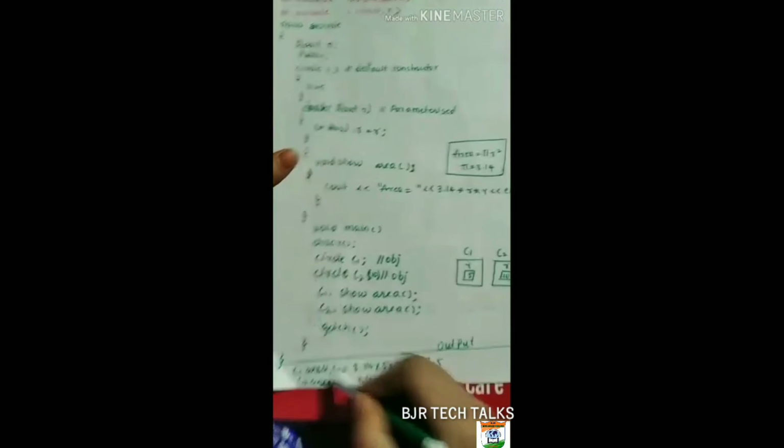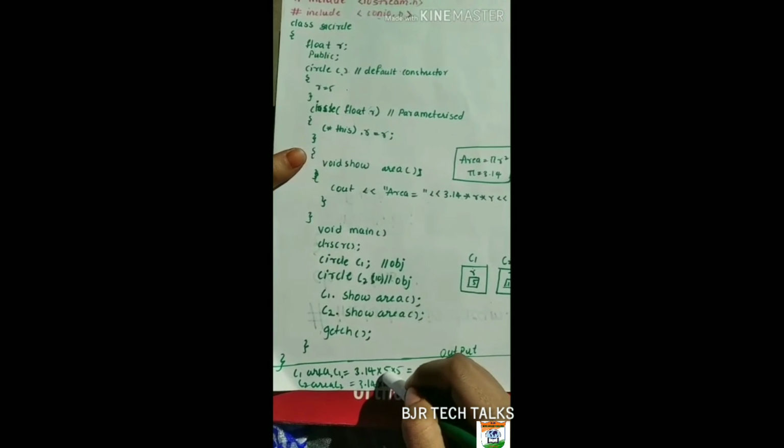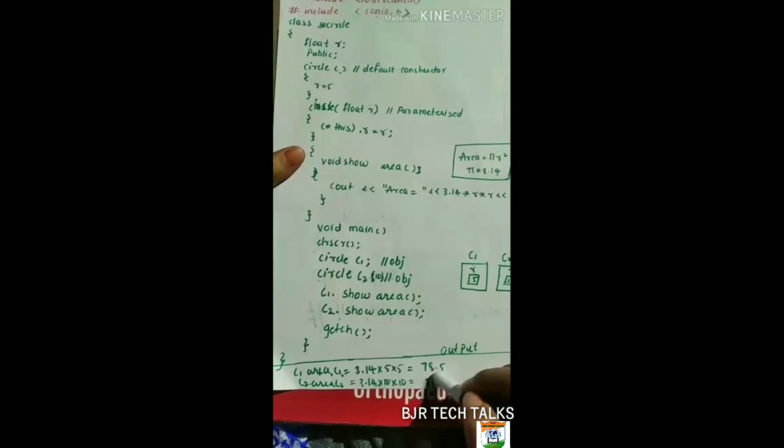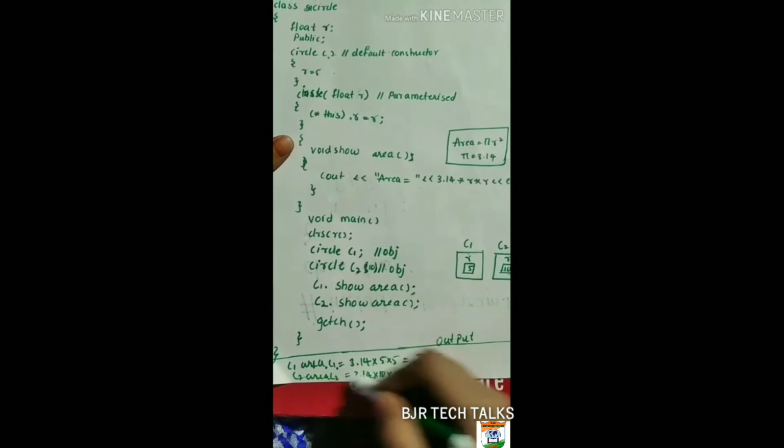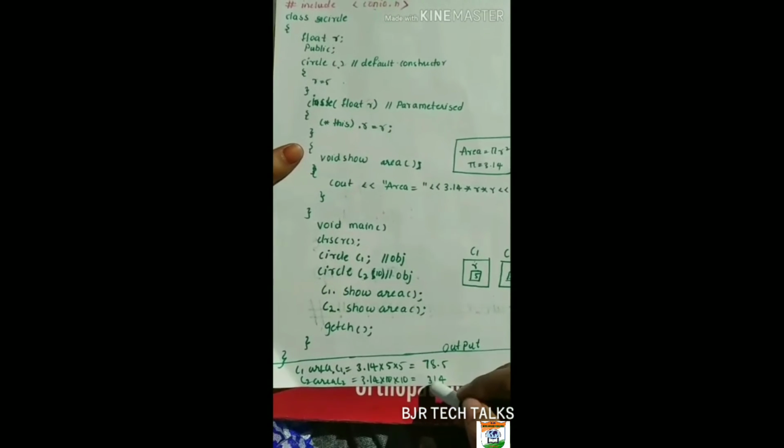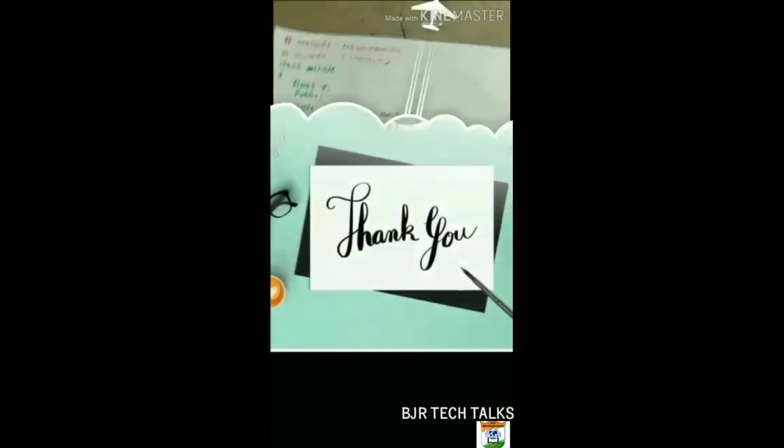getch. The output will be C1 area equal to 3.14 into 5 into 5, which is 78.5, and C2 area, which is 3.14 into 10 into 10, 314. This is the example for constructor overloading.